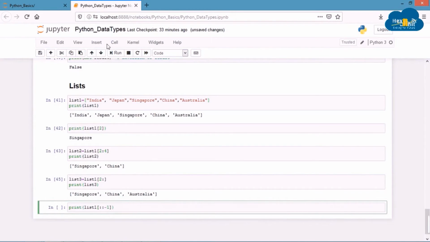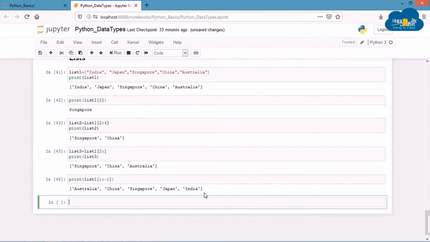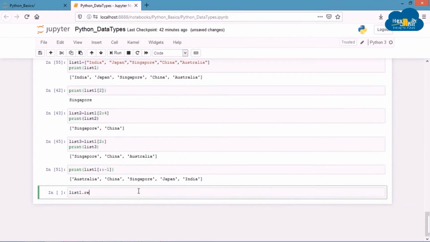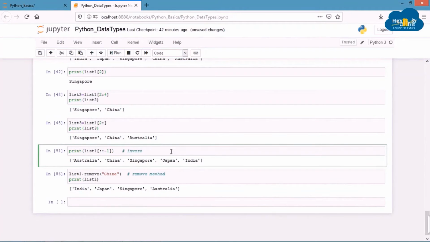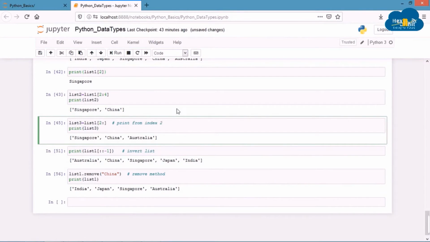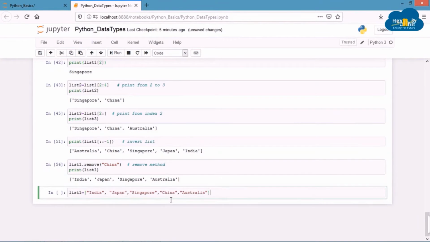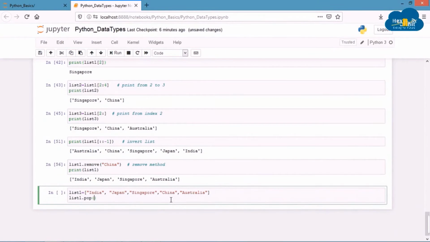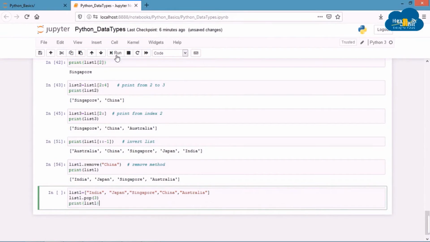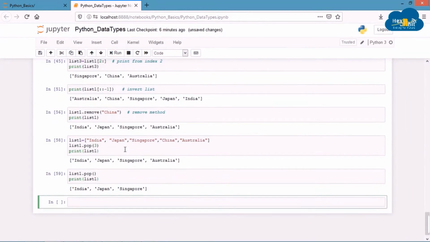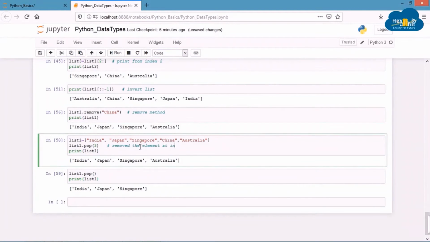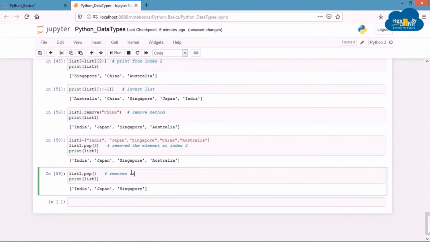We can remove items from a list using the method called remove and mentioning the item as a parameter like this. So you can see China has been removed from the list. Or you can alternatively use the pop method and mention the index number as the parameter of pop. If no parameter is given to pop, it will remove the last element of the list.